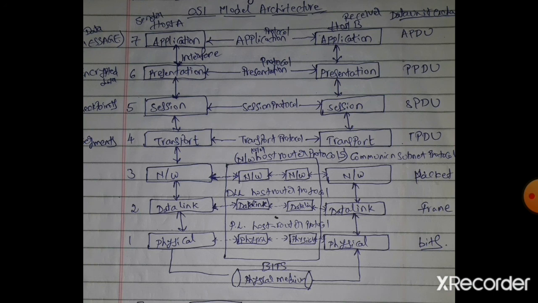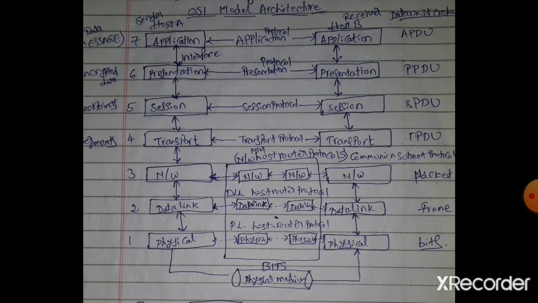I hope you understood these layers. The OSI model is a very important concept. I can say this is the heart of computer networks, because to understand computer networks, the OSI model plays a very critical role. If you understand the OSI model perfectly, each and every layer, then you can learn computer networks very easily.